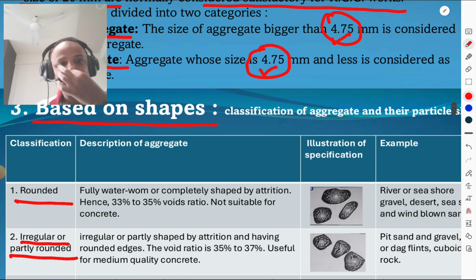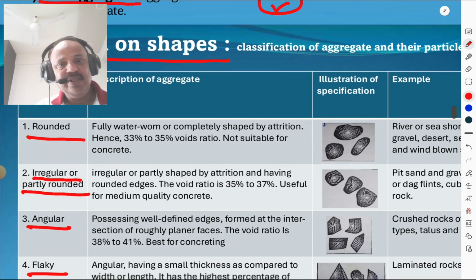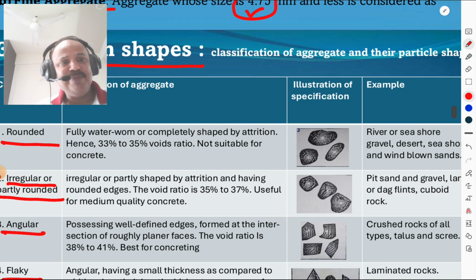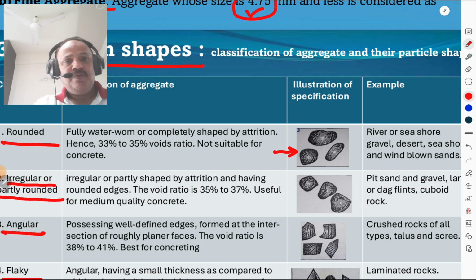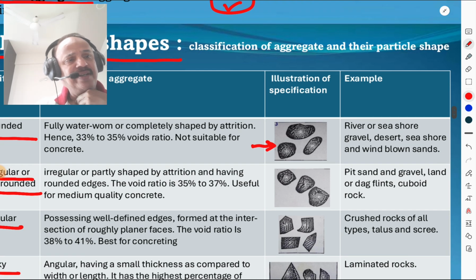Then based on the shapes, classification of aggregate and their particle shape. First is the rounded shape. Rounded means, please see this figure. This is the rounded aggregates. Fully water-worn or completely shaped by attrition. Hence, the 33% to 35% of the voids ratio, not suitable for the concrete, because these are the rounded. Example: river or seashore gravel, desert, sea shore and wind blown sands are the rounded type of aggregates.